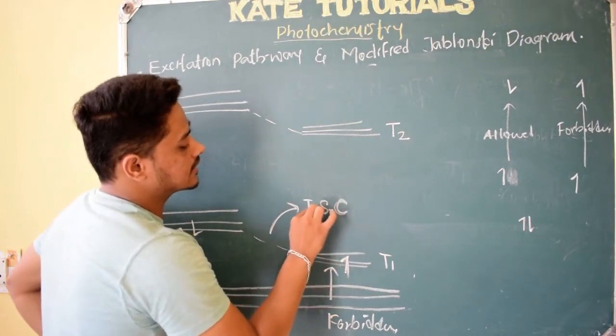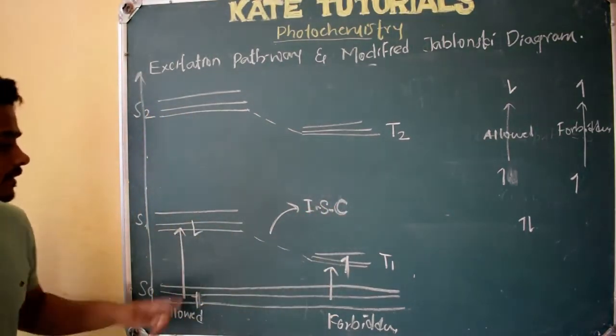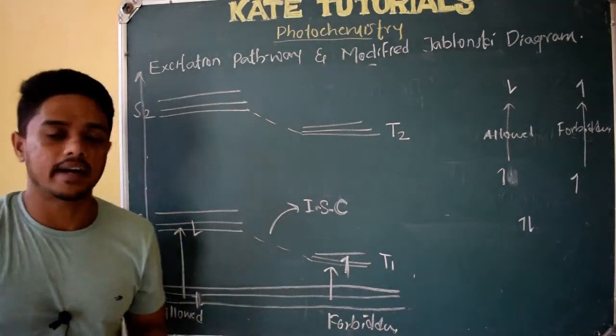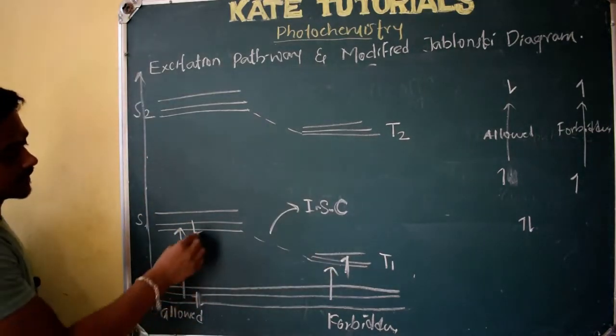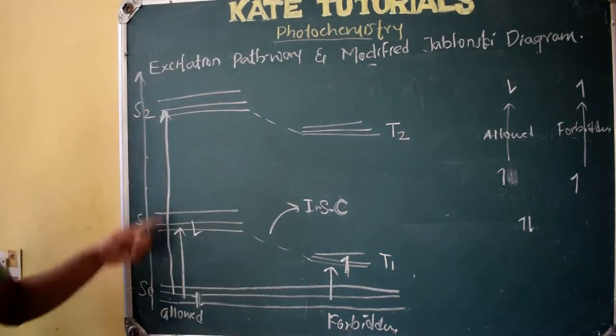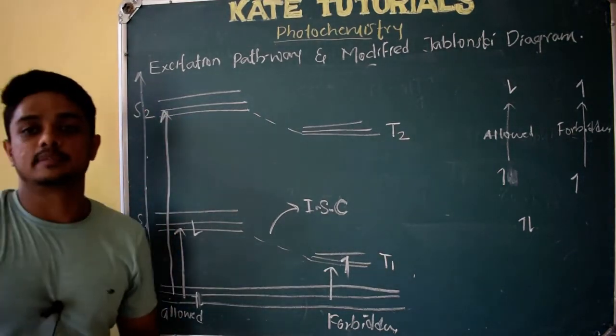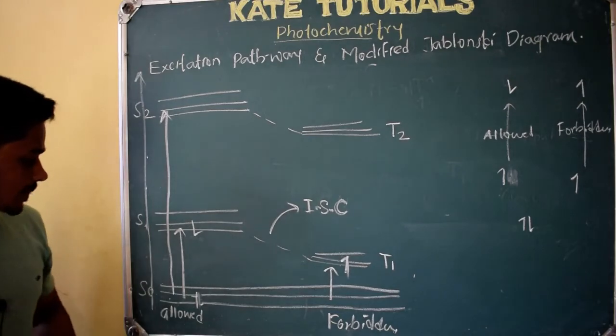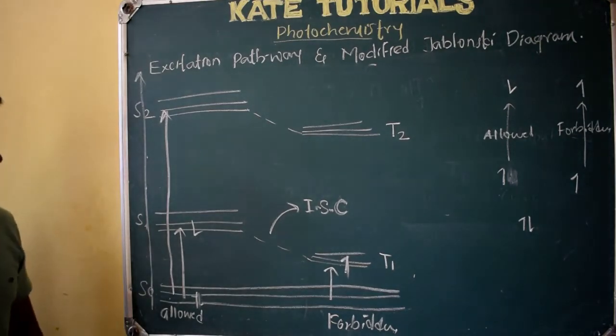What is inter-system crossing? Here the electron changes its spin. This transition from here to below is also allowed, because there is no change in the spin of the electron. I hope you understood this.